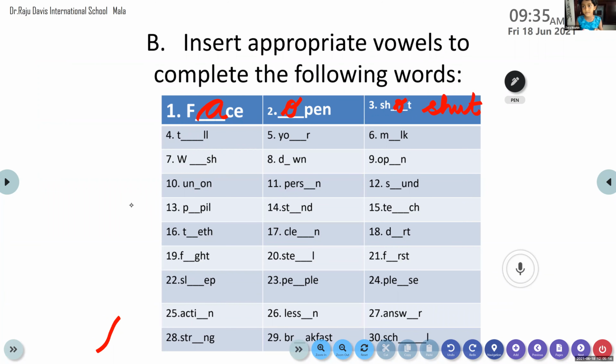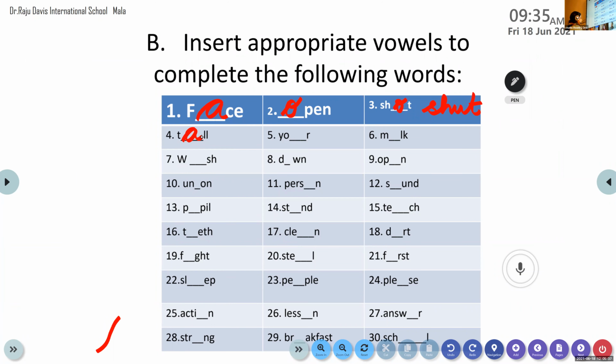Tall. Yes, tall. So, T, A, L, L. Very good. T-A-L-L, tall. Yes, that is the spelling of the word. So A, the vowel letter, is missing there, so we have inserted it. T-A-L-L, tall. Very good, Zara.